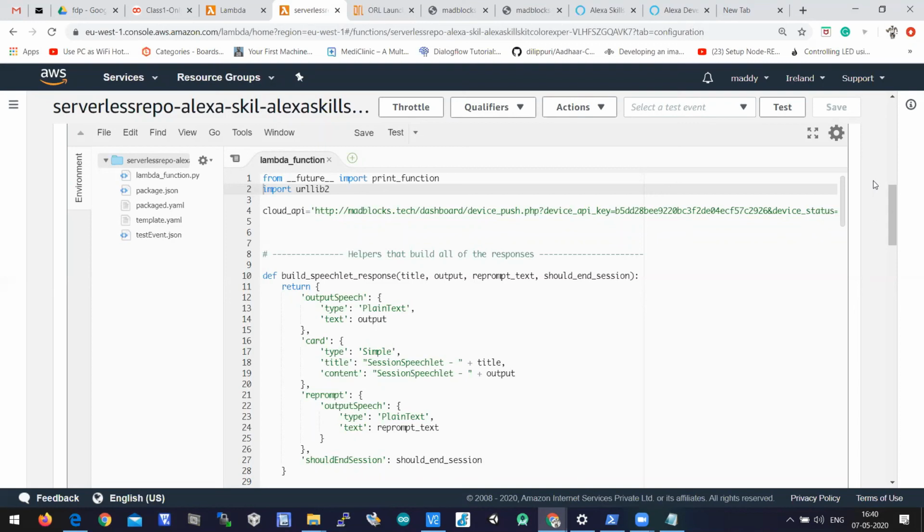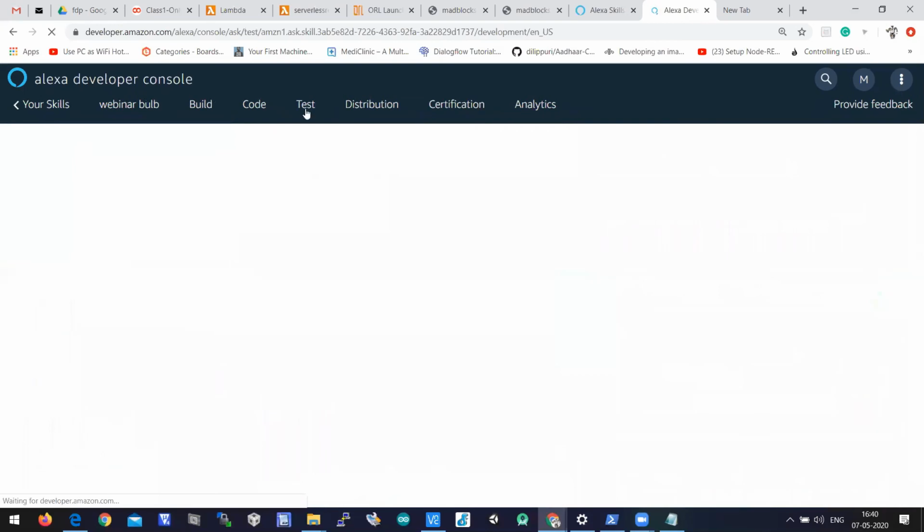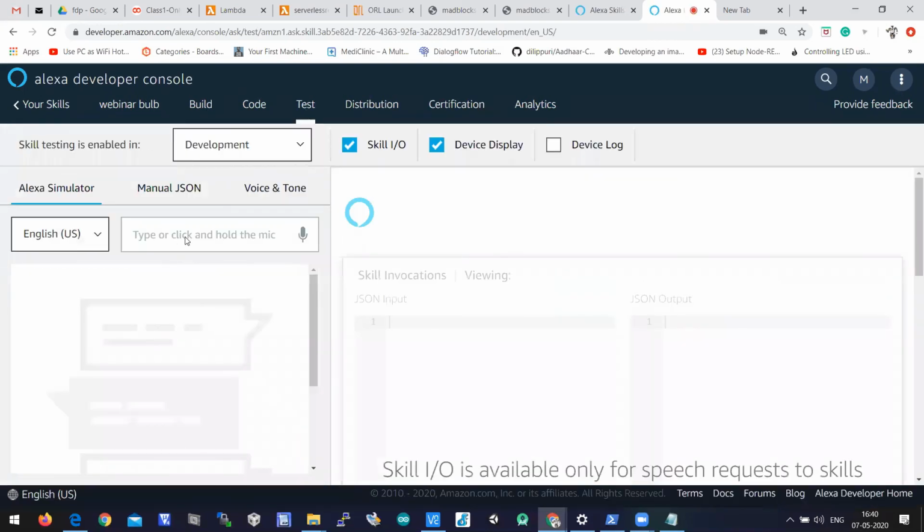Okay, so let us check this. I'll send you the file. Okay, I'll send this program. So let's check the console simulator here. Test. Let's click on test. Open webinar bulb.